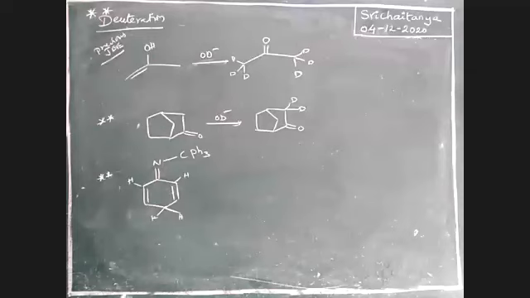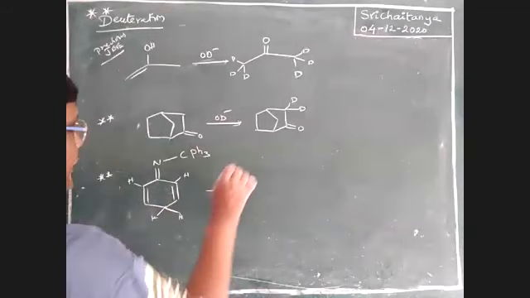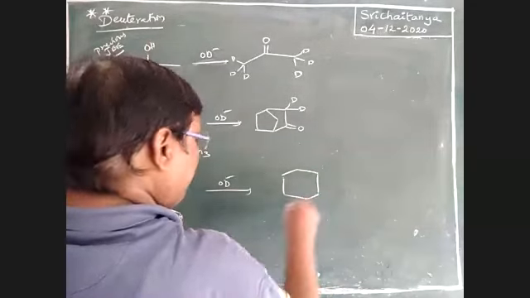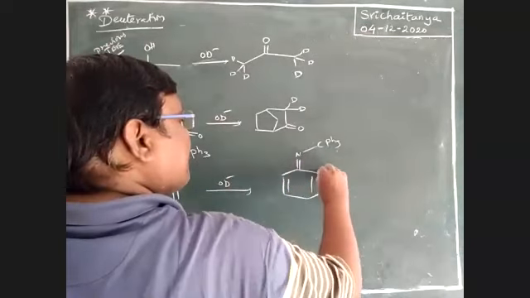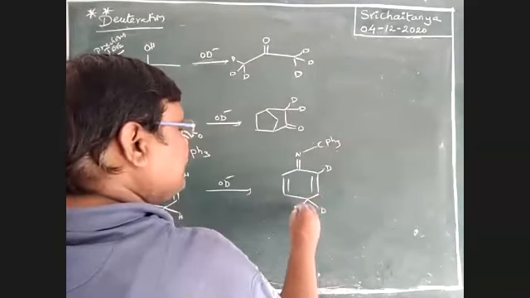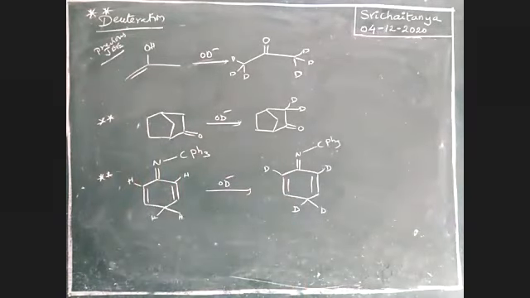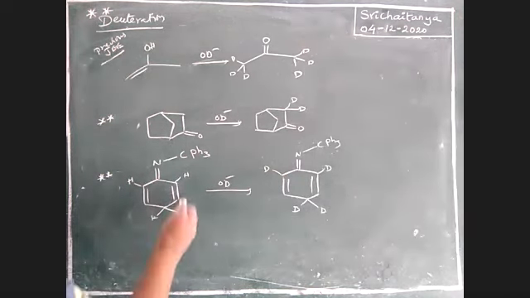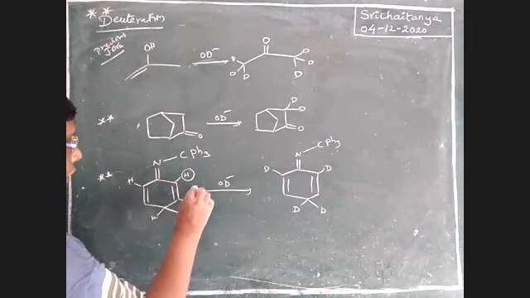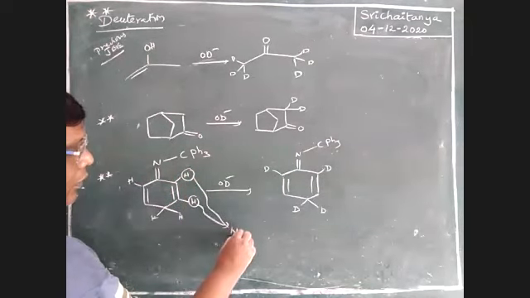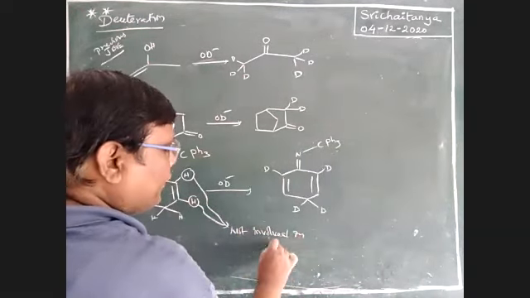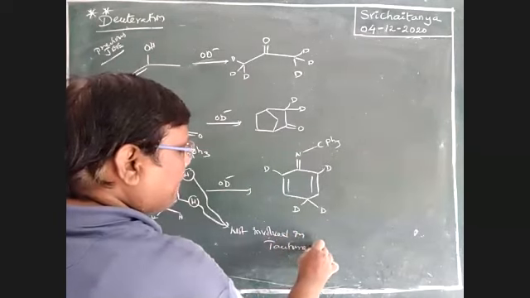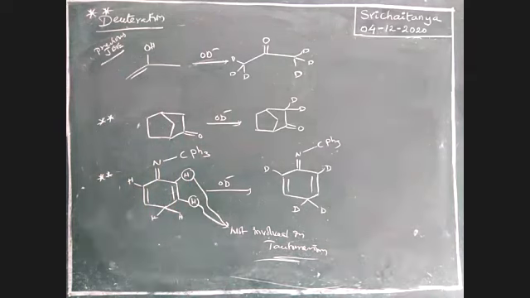With OD minus: this one D, this one D, this one D, this one D. Whenever negative charge is developed, automatically those hydrogens are replaced. Please keep in mind, these two are not involved in tautomerism. These are some special cases, boys.